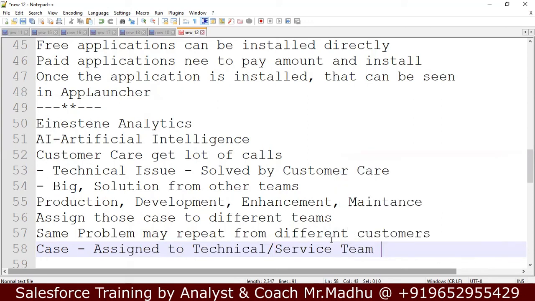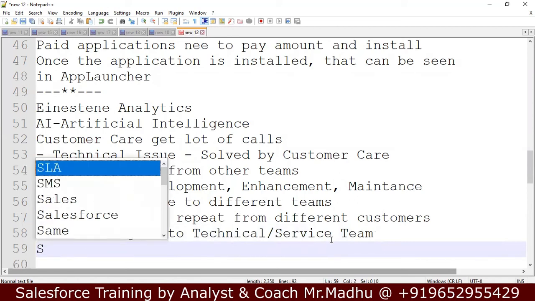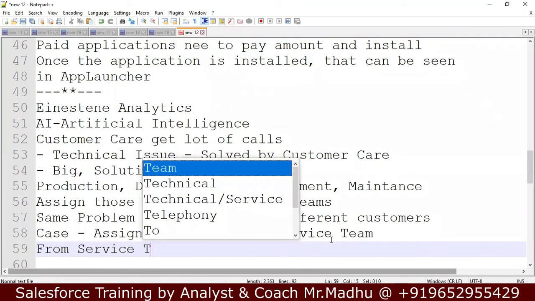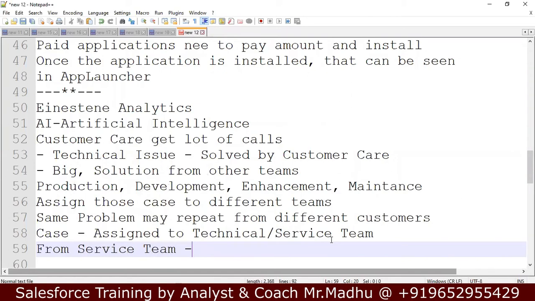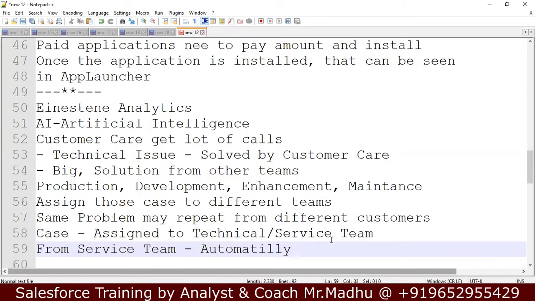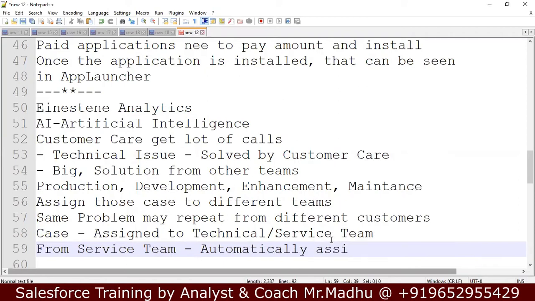From that service team, it automatically assigns the person.